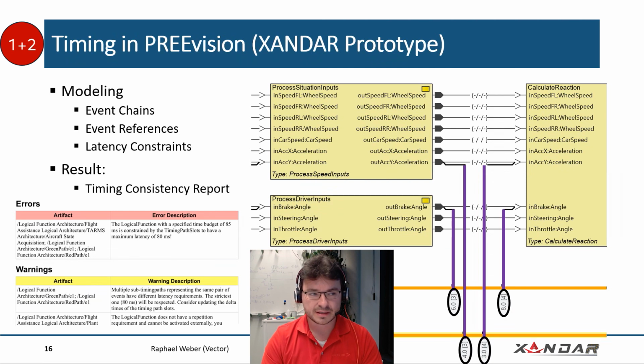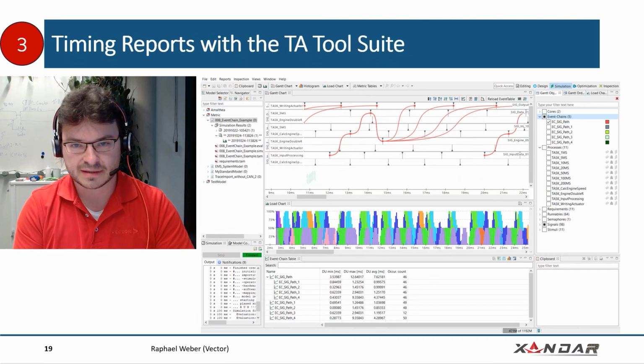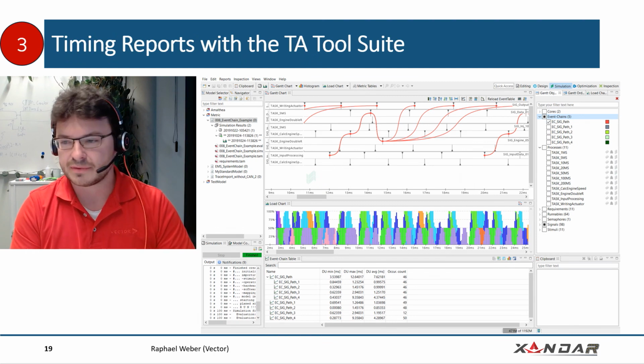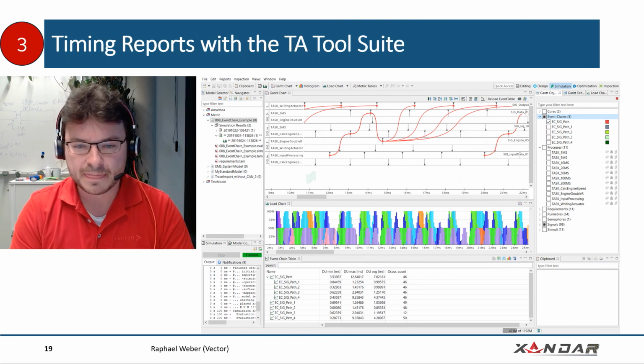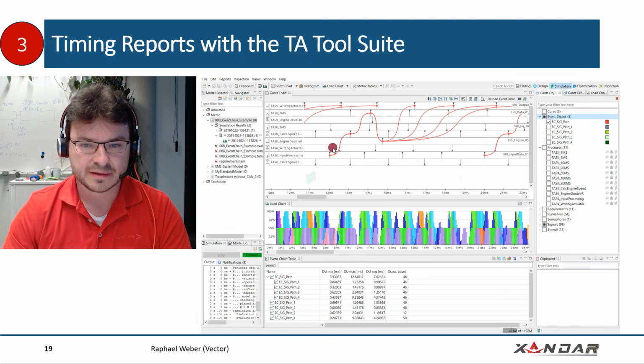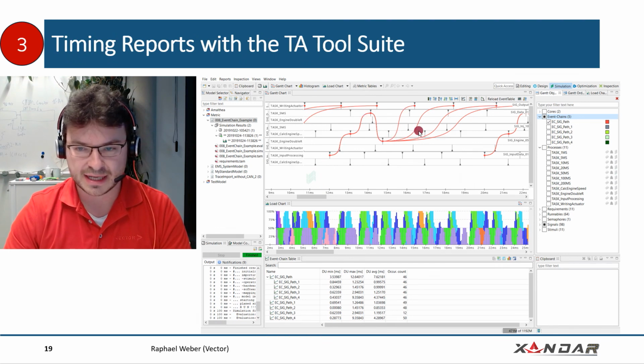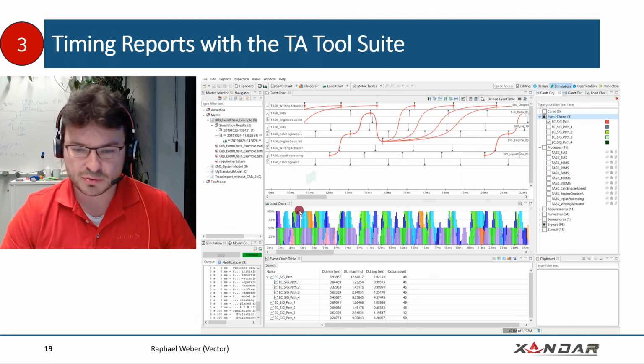So there's a way from Prevision to the TA tool suite, and the TA tool suite is one tool to run timing simulation. And then we can see here, for example, in the Gantt chart, these are the event chains, these red lines, and we can also have some load chart and some metrics on the bottom.